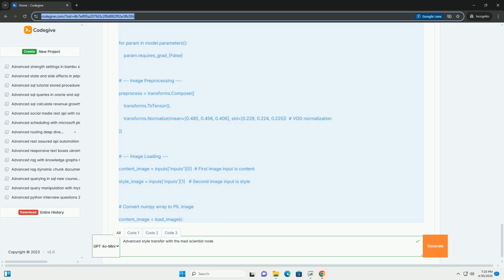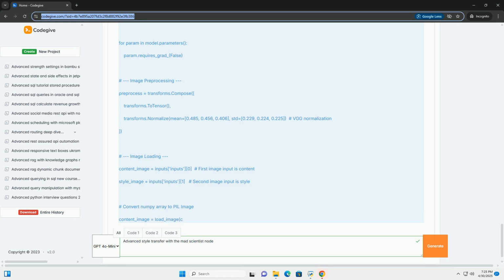ComfyUI setup and workflow. Here's a step-by-step guide on how to set up your ComfyUI workflow and use the Mad Scientist node. 1. Install ComfyUI. Make sure you have ComfyUI installed and running. 2. Install necessary Python libraries within your ComfyUI environment, usually in the ComfyUI/python_embedded directory. Install the required libraries. 3. Create a new workflow. Open ComfyUI and start with a blank workflow. 4. Load images. Add 2 load image nodes, one for your content image and one for your style image.